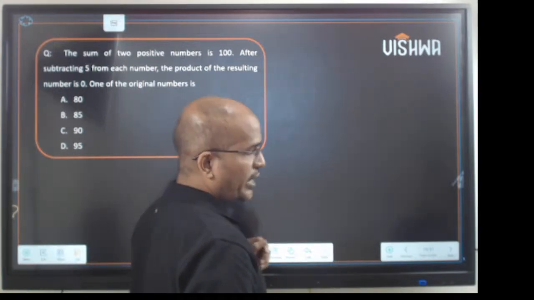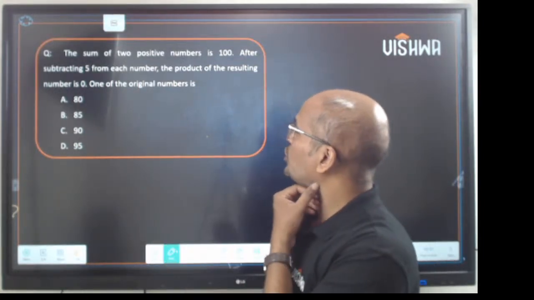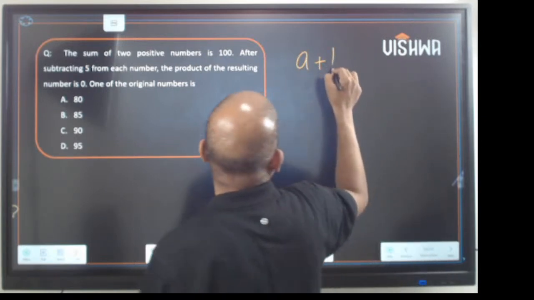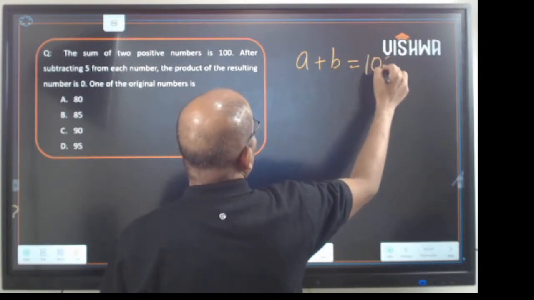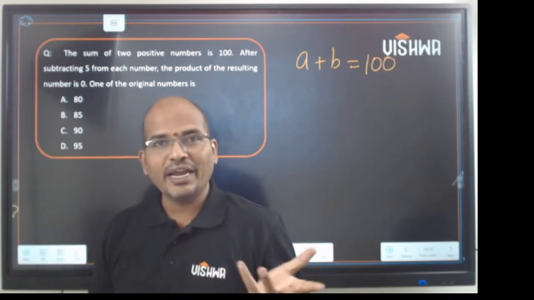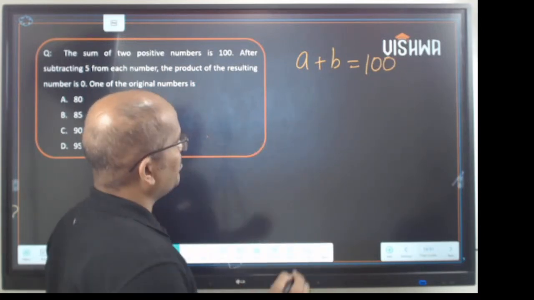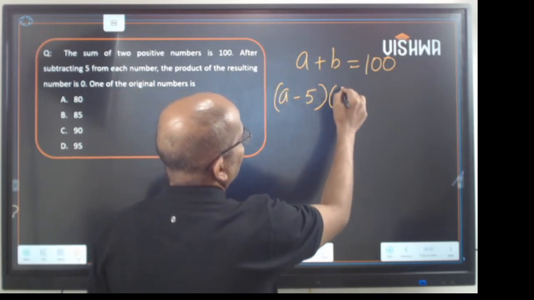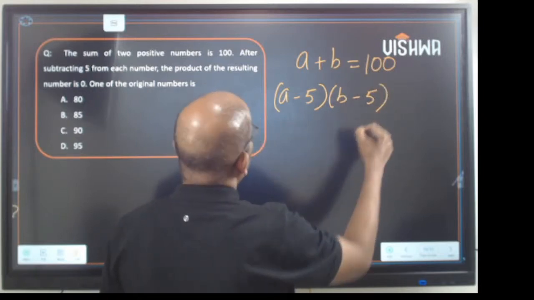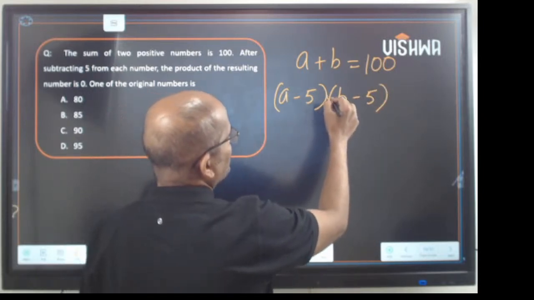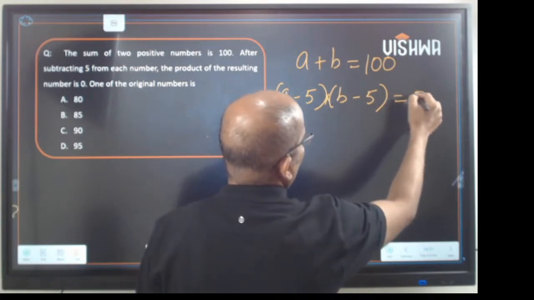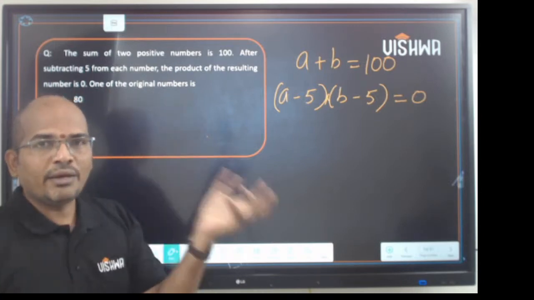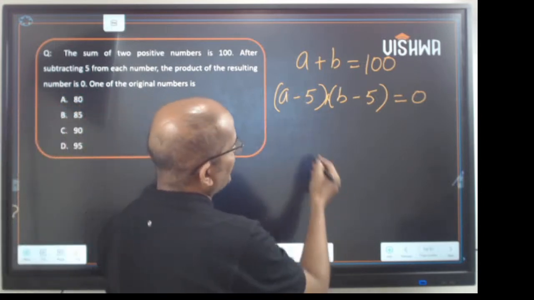now again a question of numbers. The sum of two positive numbers is 100. Right? Subtracting 5 from each number, A minus 5, B minus 5. The product of the resulting values is 0. Okay. One of the numbers should be... Now A minus 5 into B minus 5 is 0.